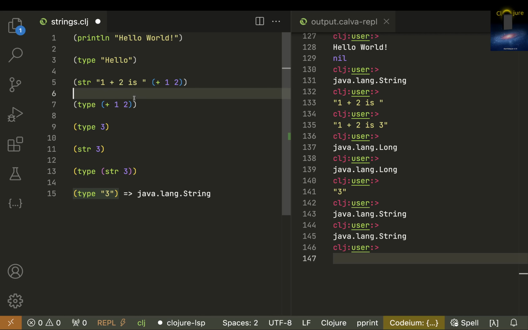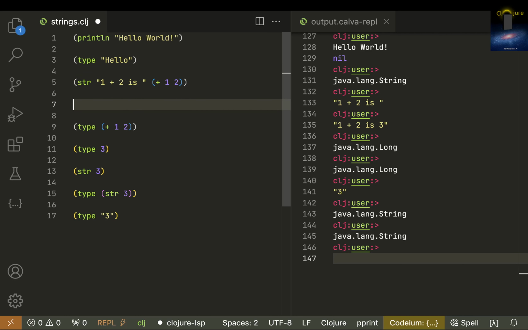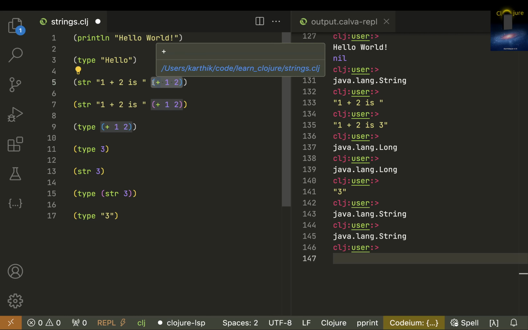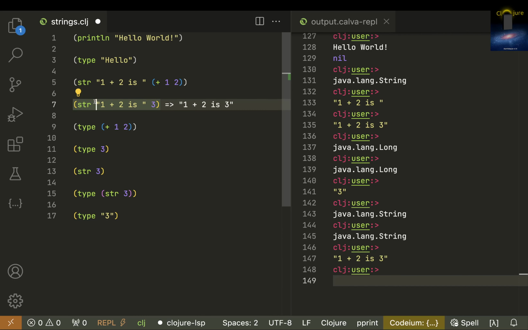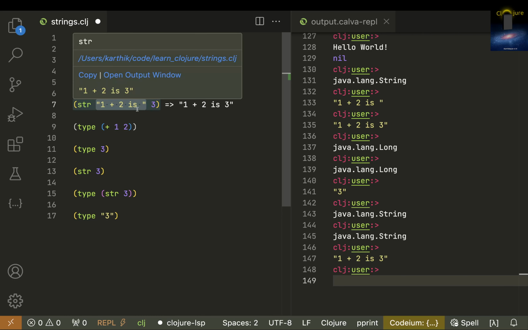What you can imagine is that 1 plus 2 is there, and this plus 1 2 will be substituted as this one. Maybe I said in a previous video, whatever is the inner move gets executed first. So this plus one two gets executed, and you can imagine it being substituted as 3, and definitely this is already a string, that's okay. The str function will just take it like that.